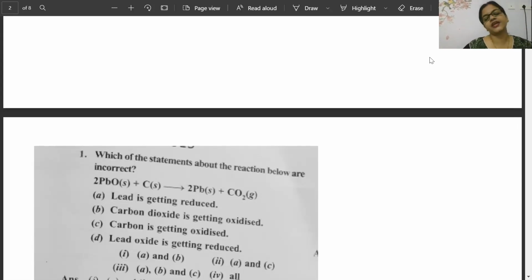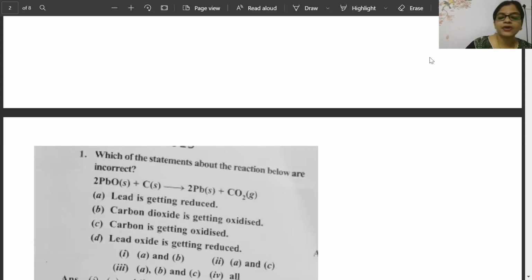Actually, what they are asking is, which of the statements about the reaction are incorrect? When lead oxide is reacted with carbon, it gives lead and carbon dioxide gas. So lead oxide is getting reduced, and carbon is getting oxidized. Now, first option, A, is lead oxide getting reduced? Yes, Kritika. A and B, that is incorrect, because they have asked which of the given below is incorrect.